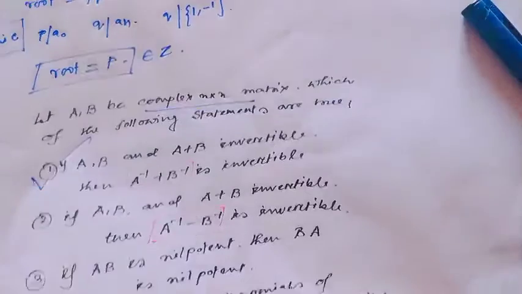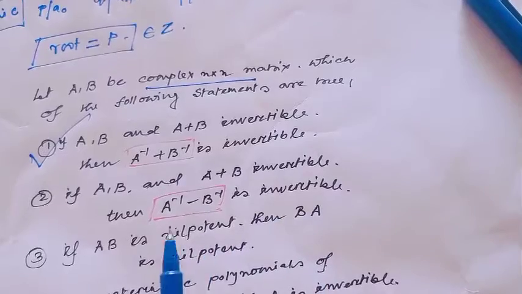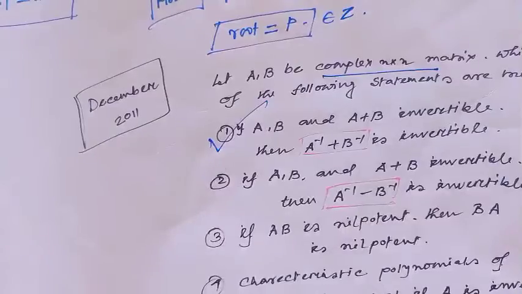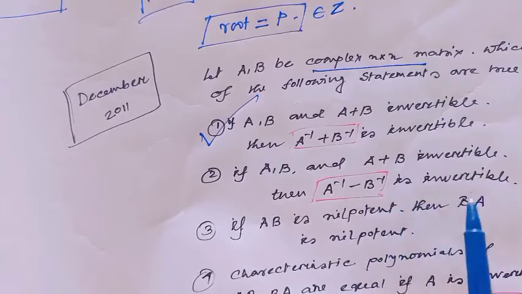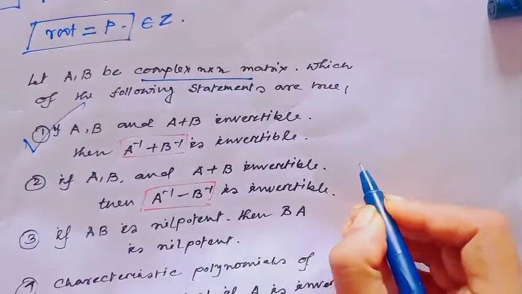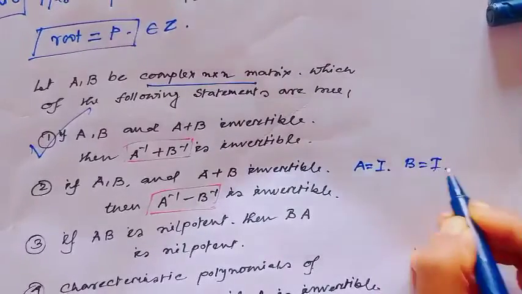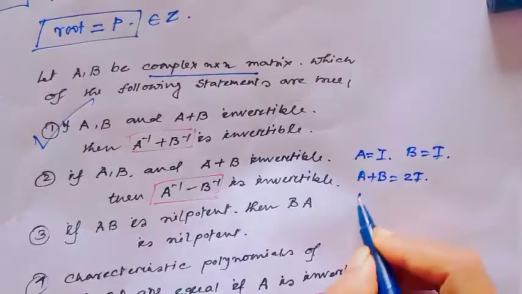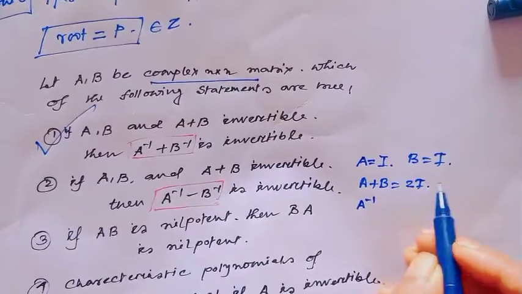Option 2 says if A, B and A plus B are invertible, then A inverse minus B inverse is invertible. It is similar to option 1, but here we have to prove A inverse minus B inverse is invertible. For this, consider one example: A equal to identity, B equal to identity. Then A plus B would be 2I. A inverse would be identity and B inverse also identity, because these are identity matrices.